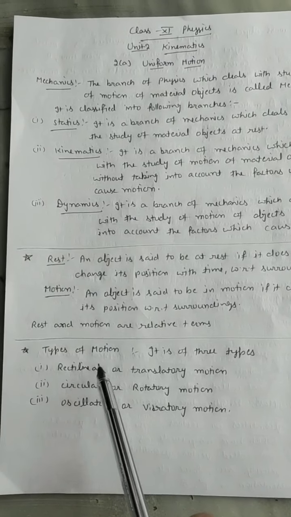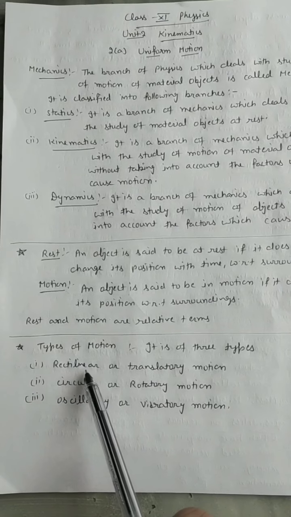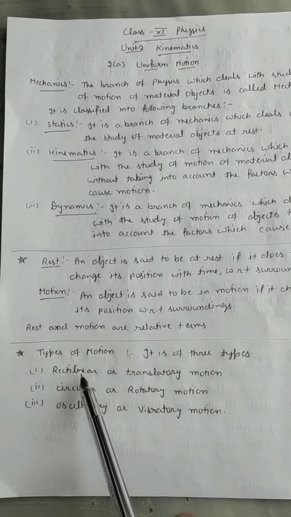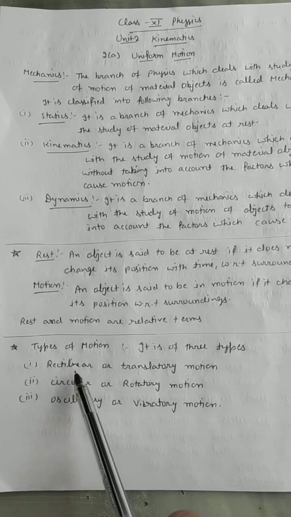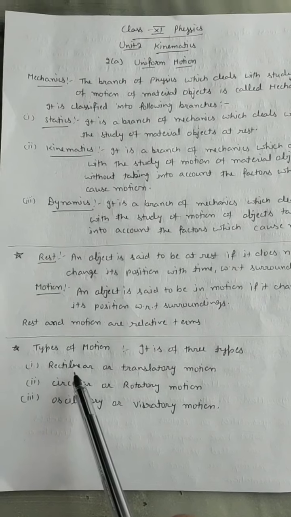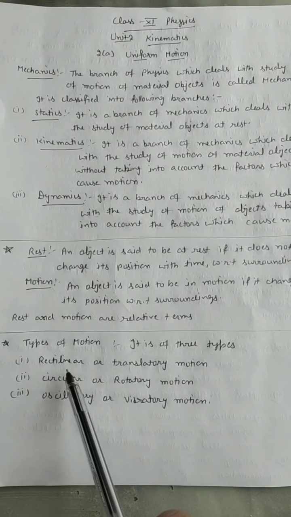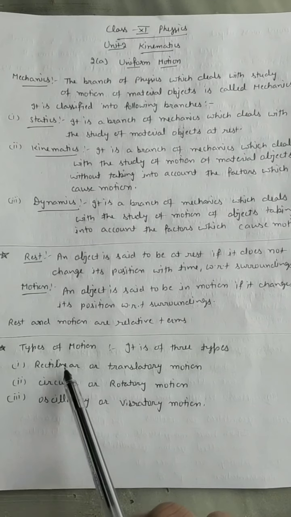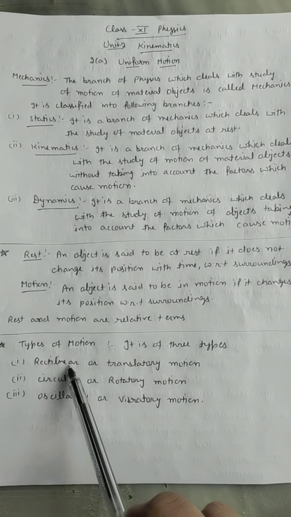Rectilinear and translatory are the same thing, but in rectilinear motion we consider a point mass object. Let us take an example. If an insect is moving on a floor in a ground, then the motion of the insect is a rectilinear motion.